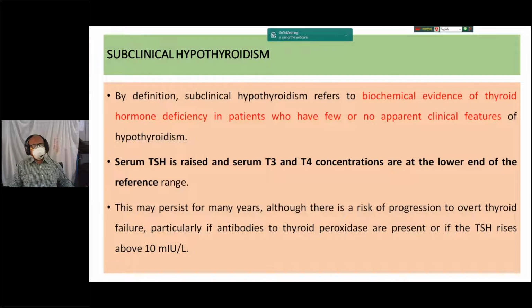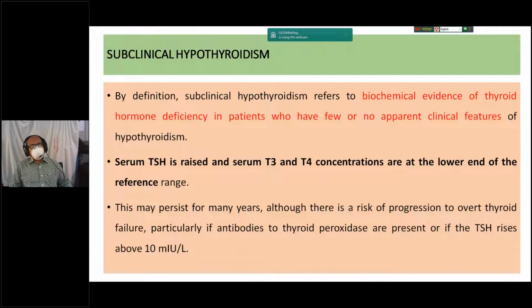What is subclinical hypothyroidism? Subclinical means there is no clinical manifestation of thyroid disorder. It means biochemical evidence of thyroid hormone deficiency in patients who have few or no apparent clinical features of hypothyroidism, usually diagnosed by thyroid function test. In that case, TSH is raised, but serum T3 and T4 concentrations are at the lower end of the reference range.